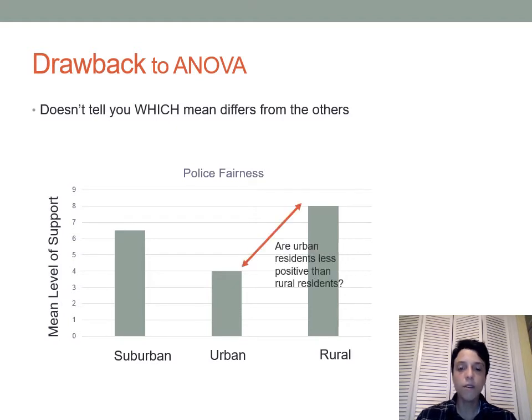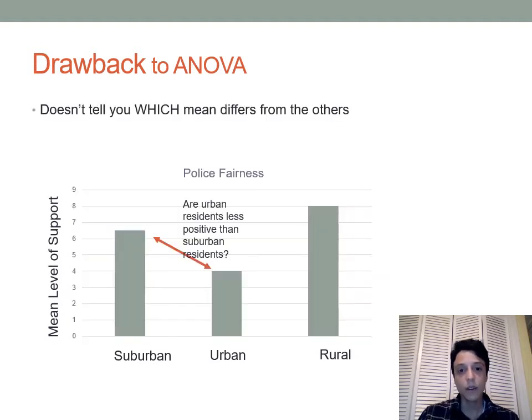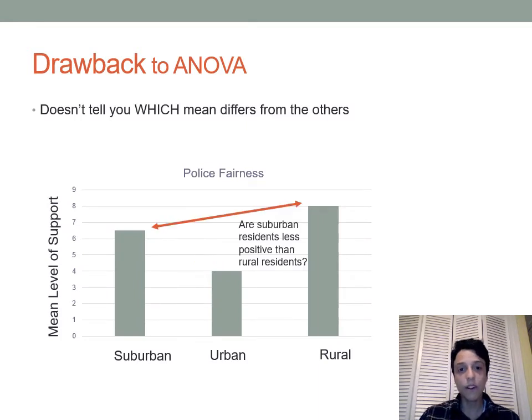But what we don't know is whether in the population we found that urban residents are less positive about police fairness than rural residents, whether urban residents are less positive than suburban residents, or whether suburban residents are less positive than rural residents. And it's possible that all of these differences are statistically meaningful and that in the population there are different means across all of these three populations. So suburban population, urban population, rural population. But we don't know that for sure. All we know is that there's at least one difference among all of these.